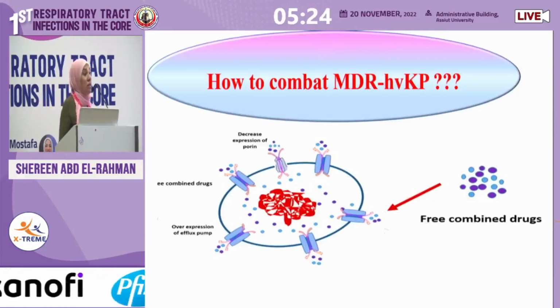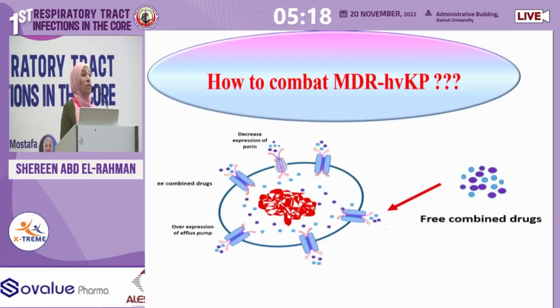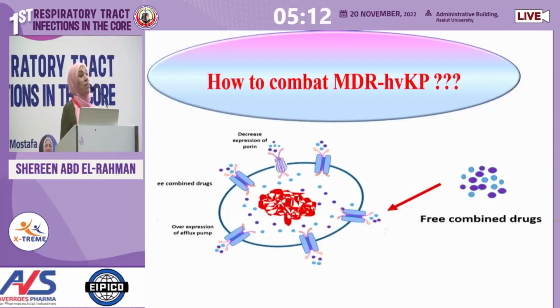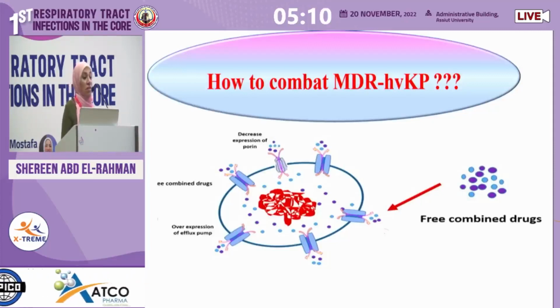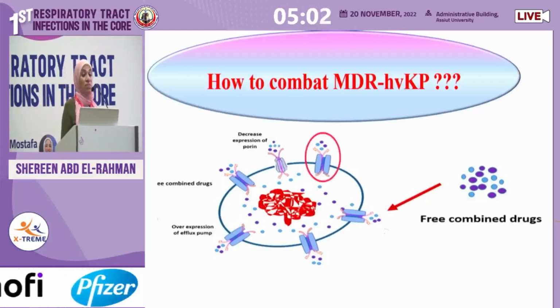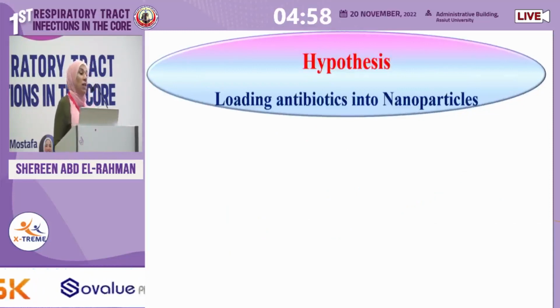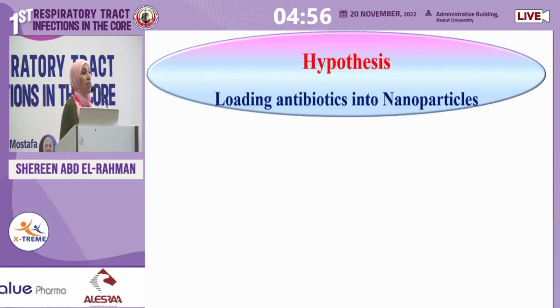The conventional antibiotic that people use, even if it's combined, dual antibiotic or triple, the bacteria resist them immediately because they overexpress what's called efflux pump, so they expel the drug outside and they become resistant. So we thought of another solution. It's outside the box. It's just only research, but we hope one day we can see this on the practical use. It's the loading of antibiotics on nanoparticles. And this is our second line of research.